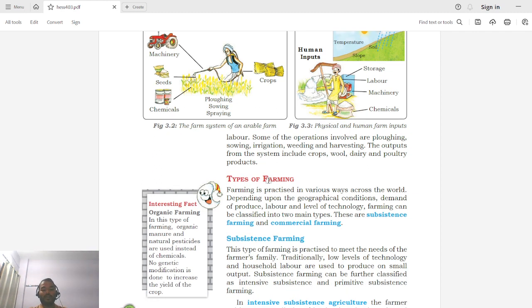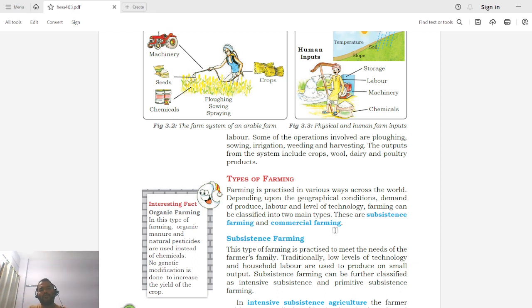Now, types of farming. Farming is practiced in various ways across the world depending upon the geographical conditions, demand of produce, labor, and level of technology. Farming can be classified into two main types, that is subsistence farming and commercial farming. If you see all over the world, farming is primarily done, and different types of crops are grown in different geographies. Why?